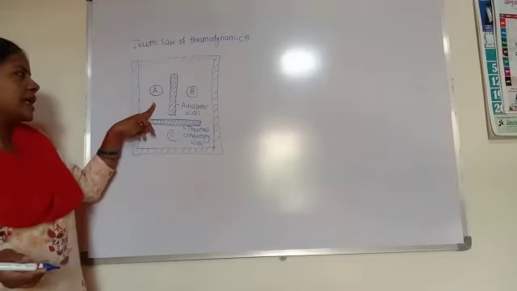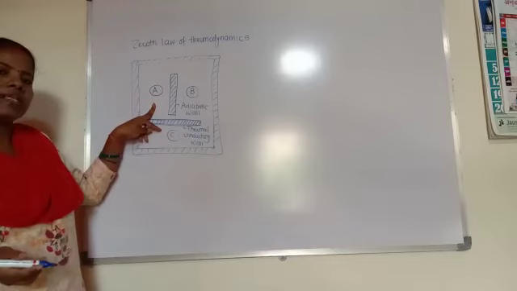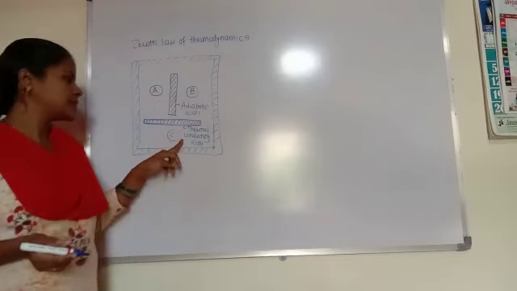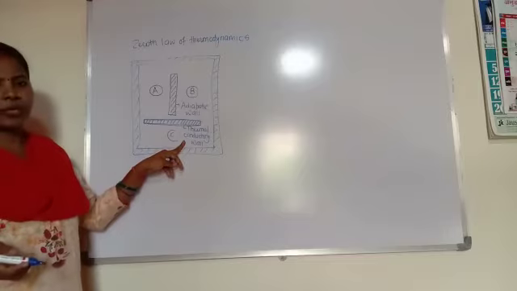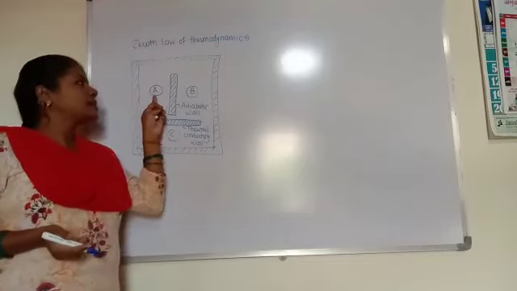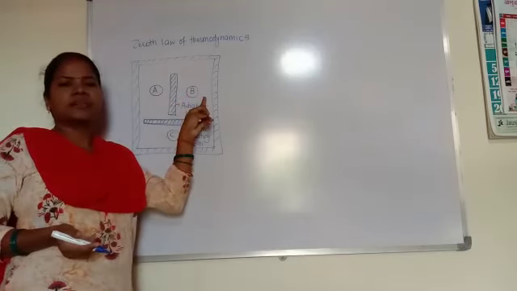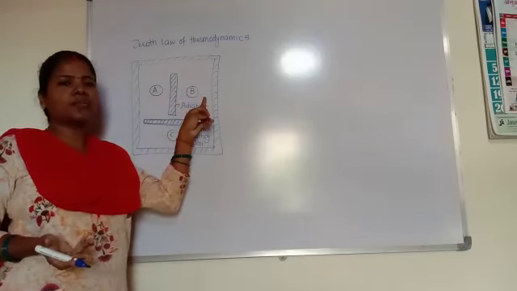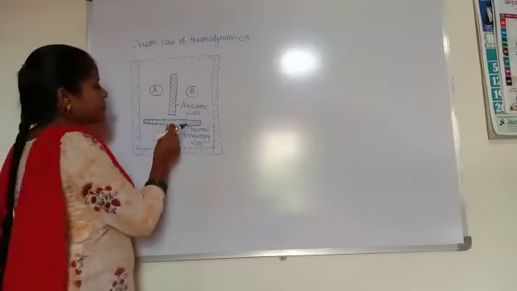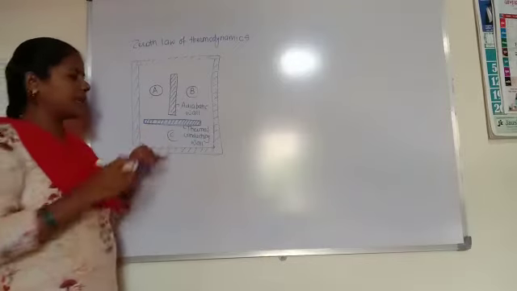So we can say that systems A and C attain thermal equilibrium, and systems B and C attain thermal equilibrium. Then how can we say whether systems A and B are in thermal contact? Yes or no? We don't know.